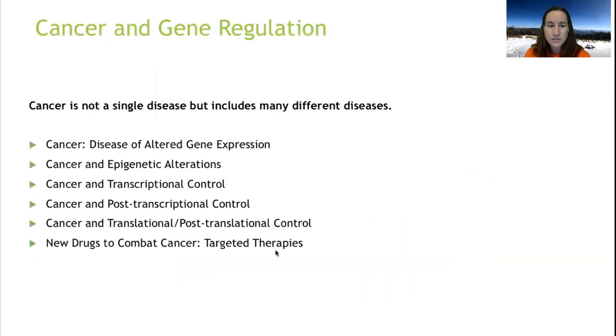Cancer and gene expression. We have discussed lots of different steps along the way involving gene expression, from epigenetics at the beginning to post-translation. Every single one of those steps, cancer can get into and mess with. So it's not just one disease, it's many different diseases. There's all sorts of ways that cancer can come at this situation and turn this cell into uncontrolled cell growth.